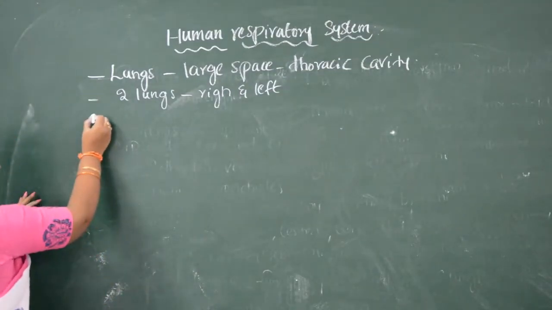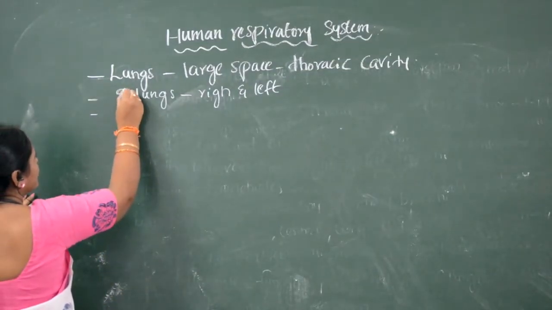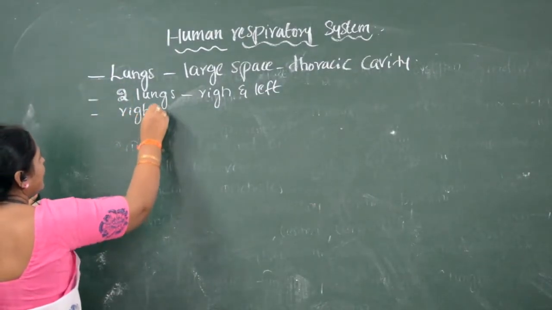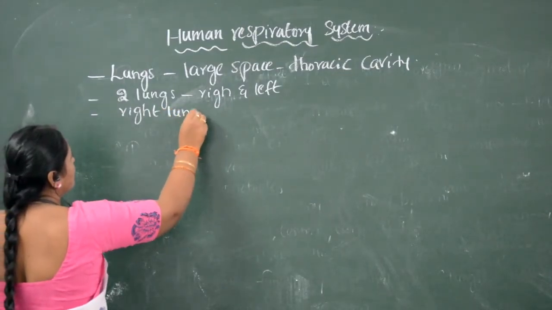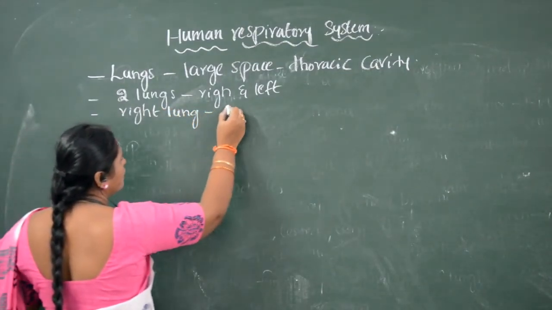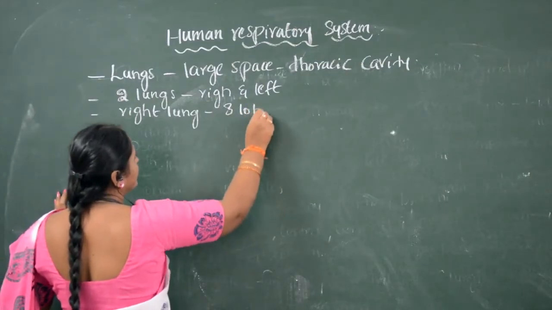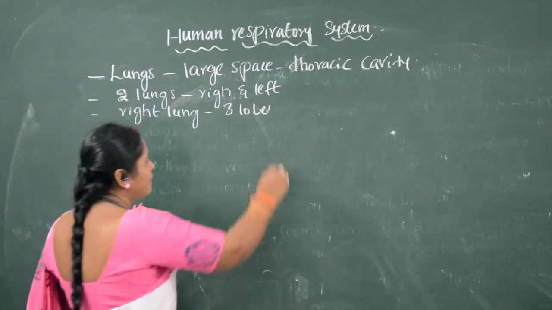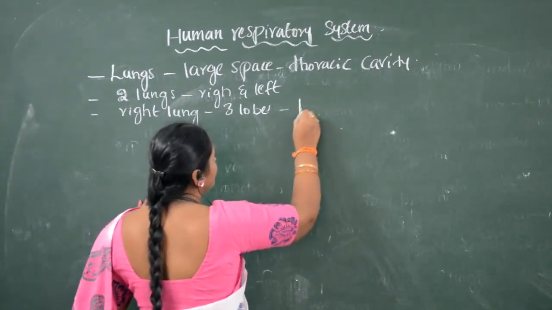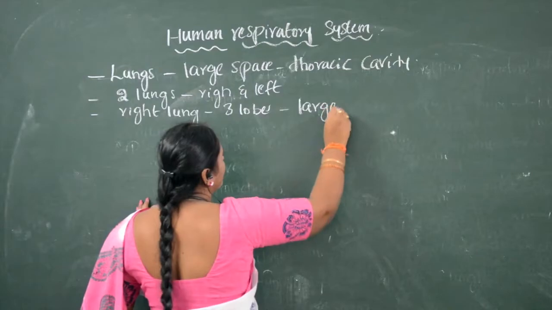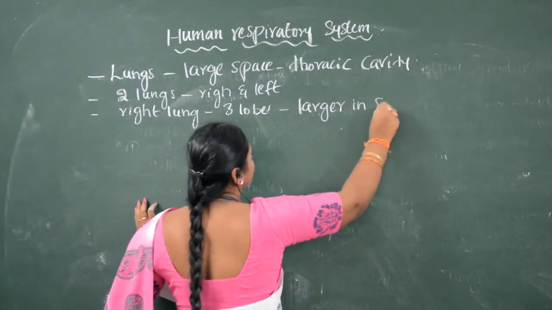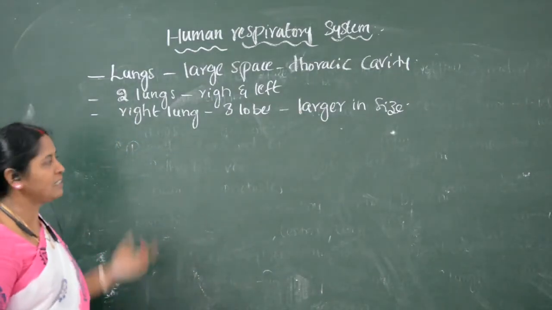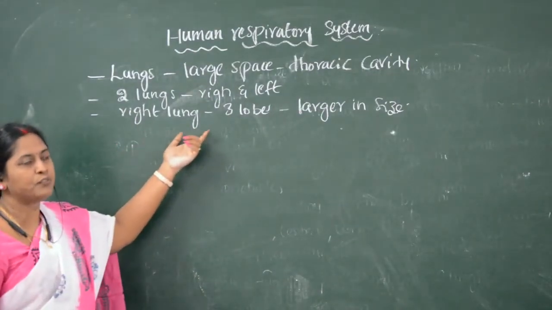When we see the right lung, it consists of three lobes, which is larger in size. Which is larger in size, children? Right lung is larger in size, which consists of three lobes.